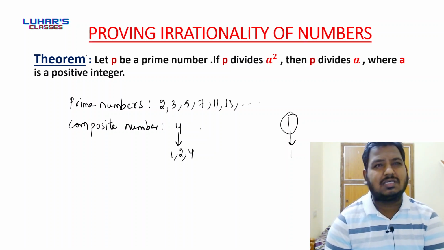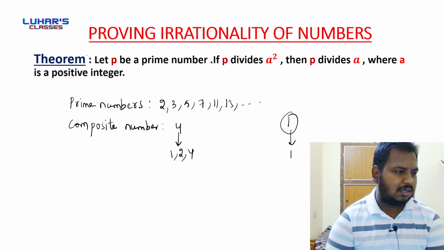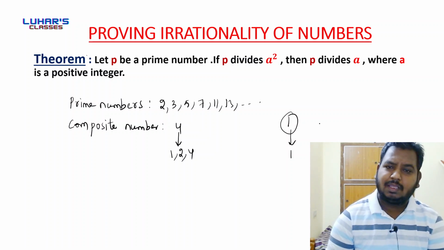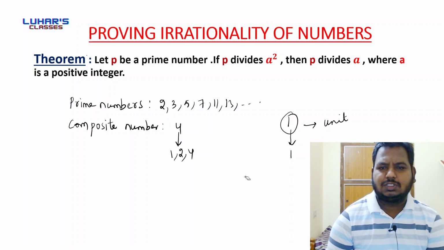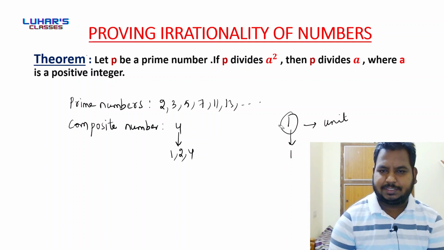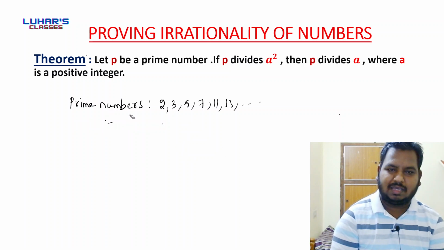In some of the books, I read a book, the author is Rajiv Manocha. In that he mentioned that 1 is called a unit. Done. So we have learnt about prime numbers, and we have learnt about composite numbers.